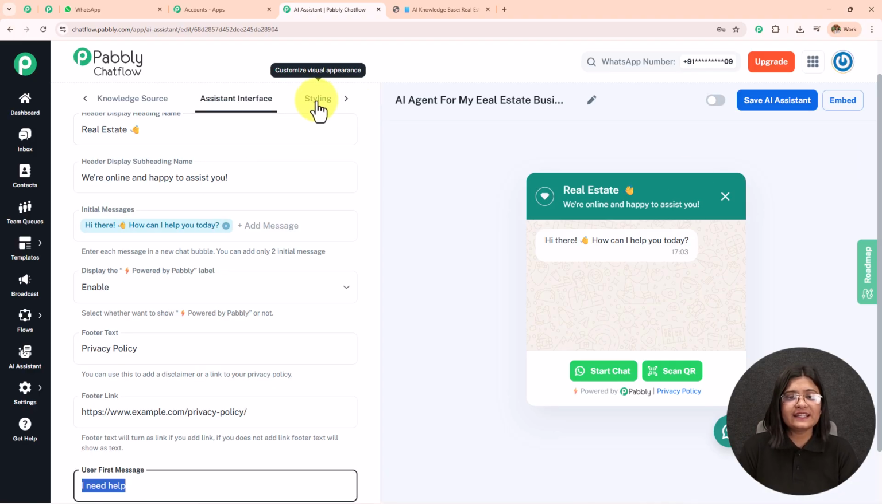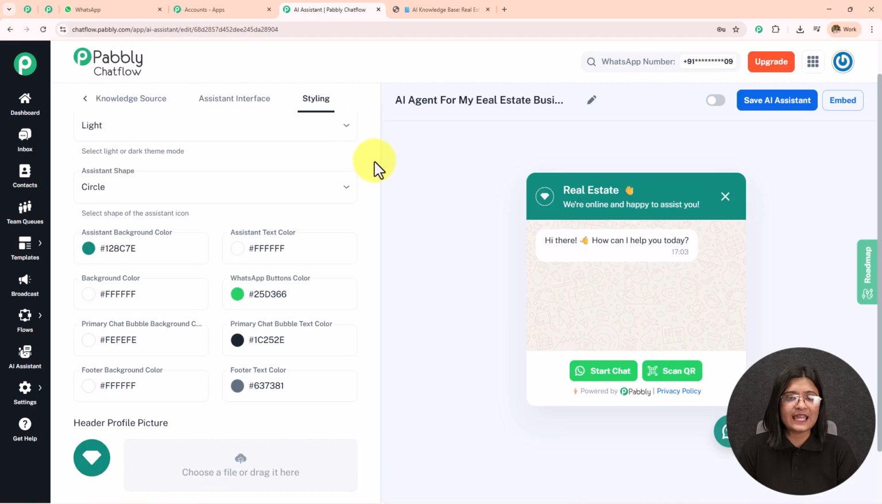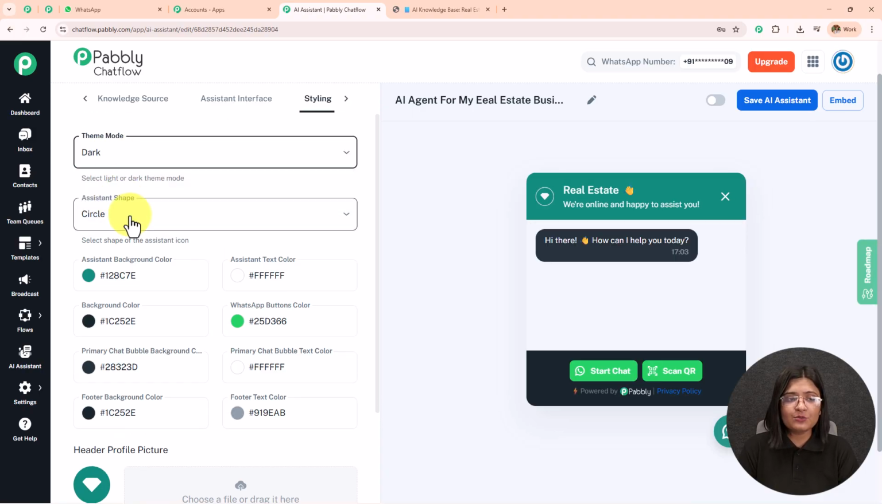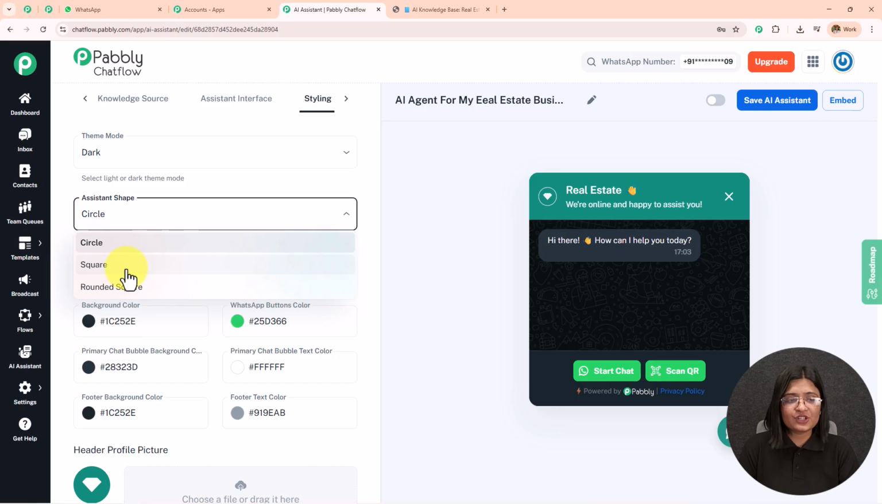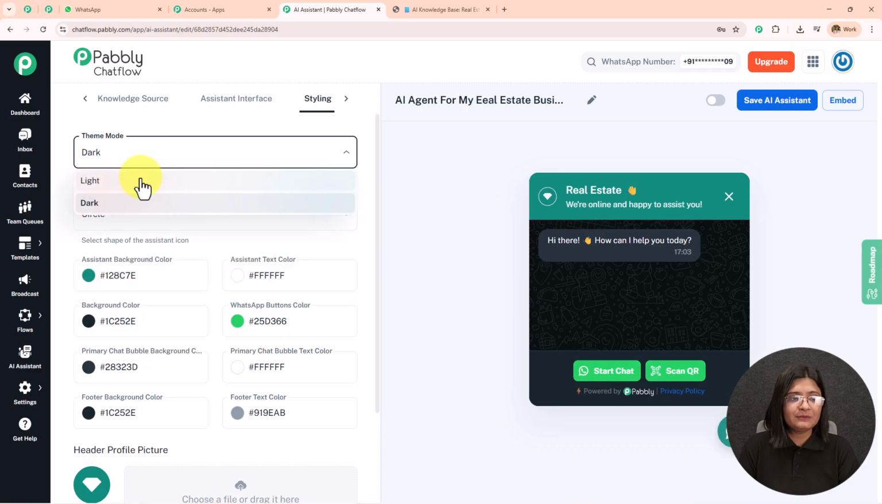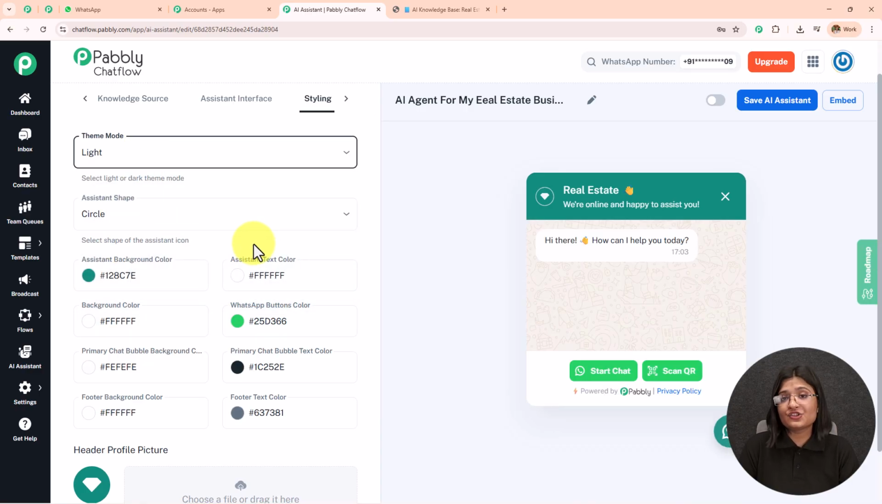Moving on towards the next step, this is the final one, which is styling. Over here, I have selected a light mode. You can select the dark mode. You can change the assistant shape from circle to square to rounded square like this, and it will change from here. I'm going to keep the theme as light and the assistant shape as circle.